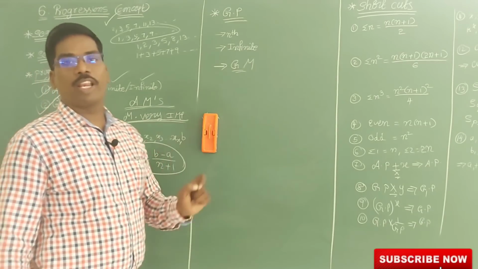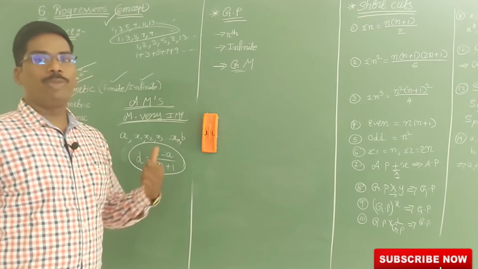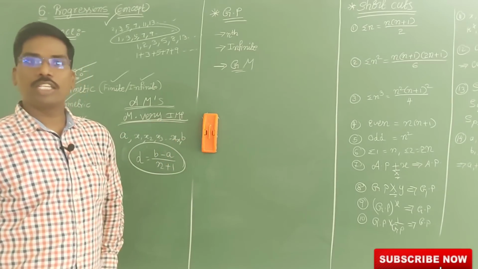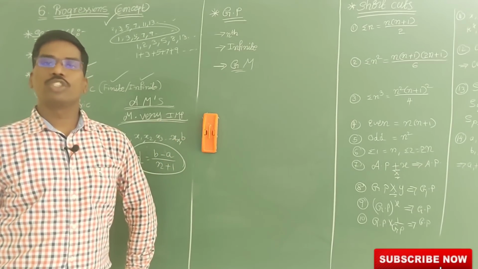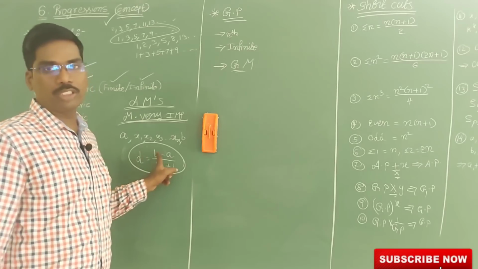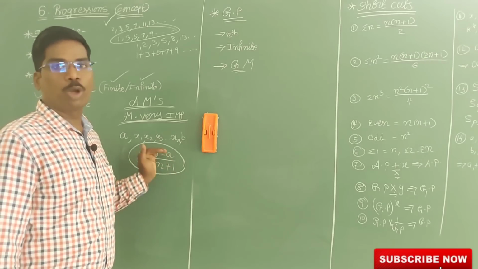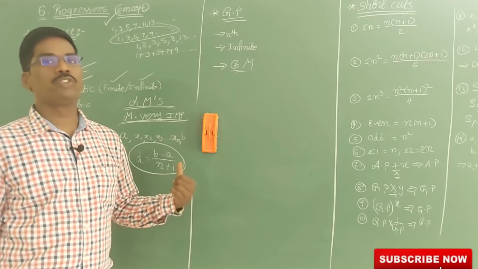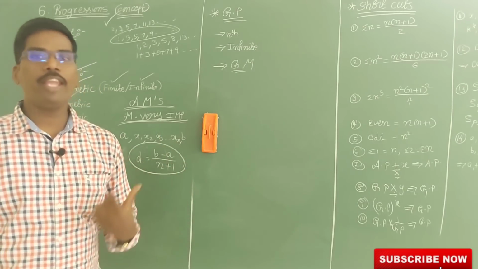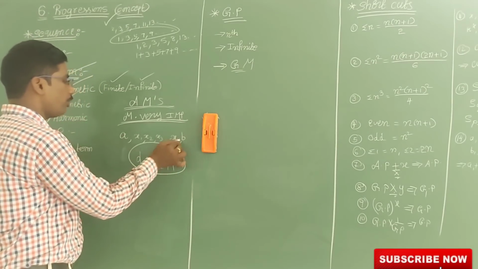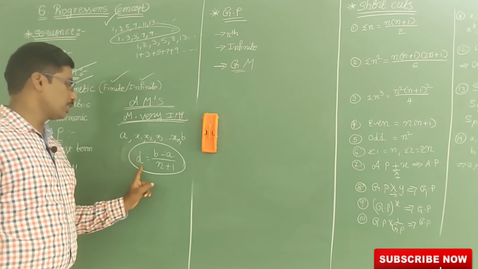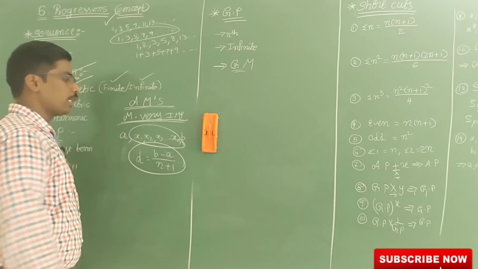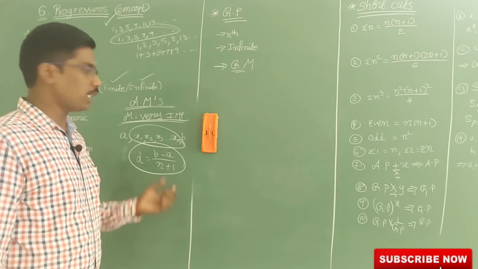So this year in triple IT, definitely this formula will be given. If between a and b, n arithmetic means are there, then what is the common difference d? They will ask, and you have to choose this answer: b minus a by n plus 1. Definitely this problem will be given, and in today's test also I am going to give this formula, most very important. So d is equal to b minus a by n plus 1. Now, for the middle numbers, we want the sum of the middle terms.